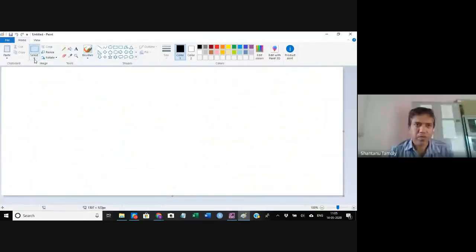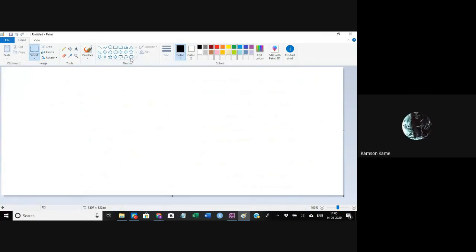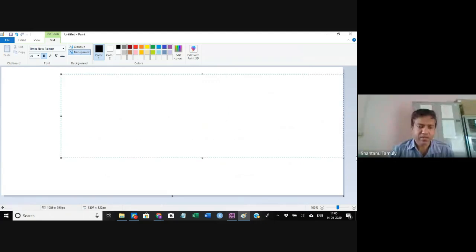One is the live vaccine, and the second one is the non-live vaccine.